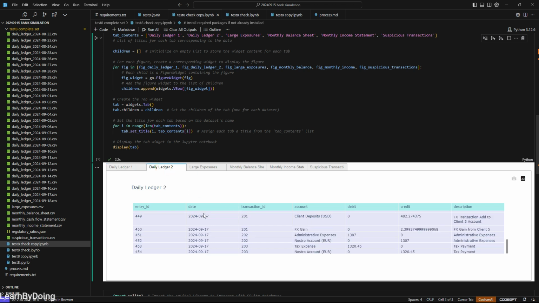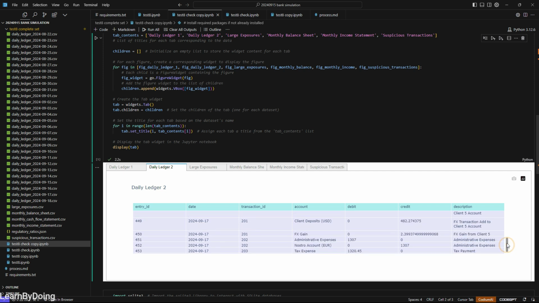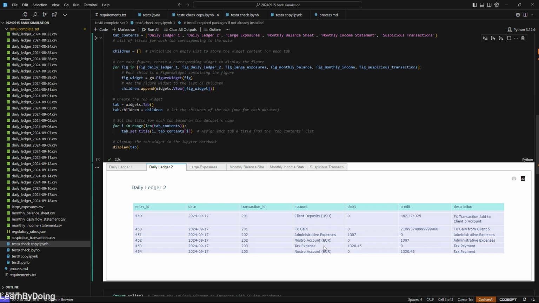Then day 2, but always pay attention to the FX transaction because I suppose some of the discrepancy comes from here. Whenever we are talking about FX transactions, not only do we change one currency to another, we may also charge fees. Like here we have the FX gain. We charge the fee or we have the margin of the exchange rate. But whenever you calculate this, you need to have a currency tag. At this moment, I do not have it, so there will be a discrepancy. For example, the whole debit sum and the credit sum of this transaction may not be equal.